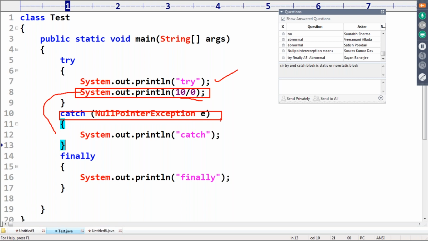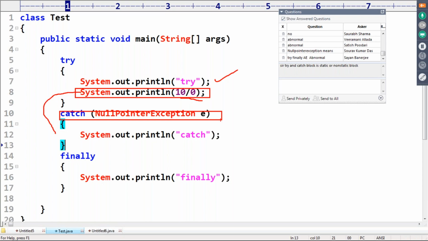If the corresponding catch block is not available, it is abnormal termination, because no one is there to handle it.